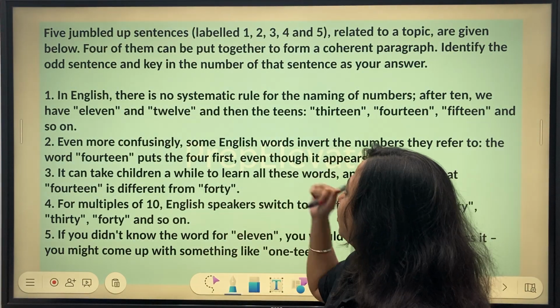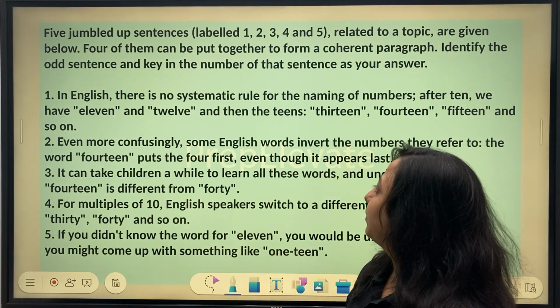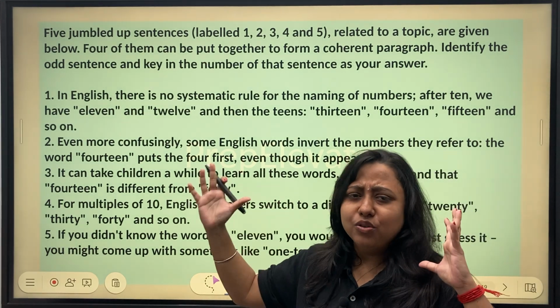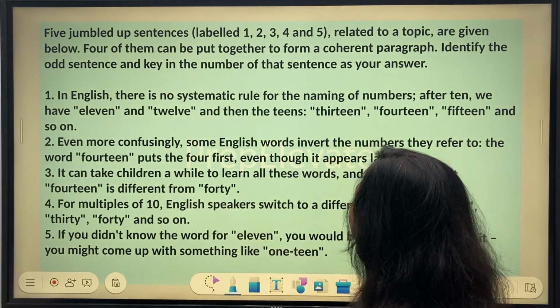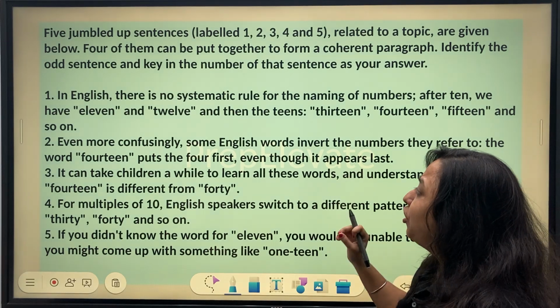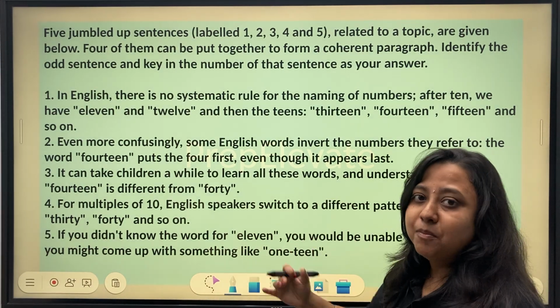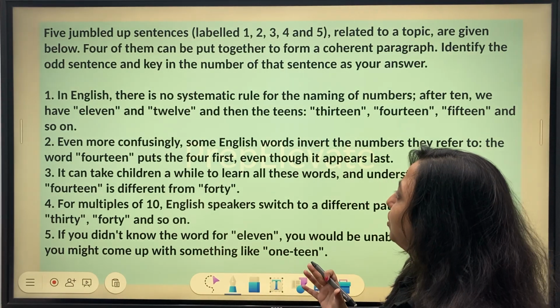So let us start with this question on the screen. So this appeared in CAT 23 slot 1. All right, now before you go ahead and start solving questions and finding out the odd sentence, always remember, do a quick scan. Okay, there is no particular rule as to how you should scan, but scanning is an important part, helps you understand whether you should go ahead with this question or not.